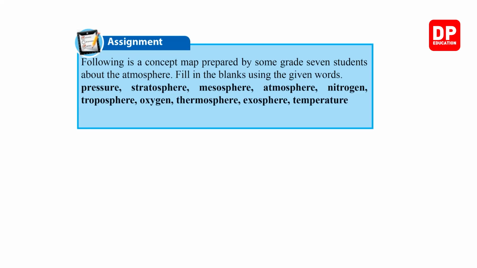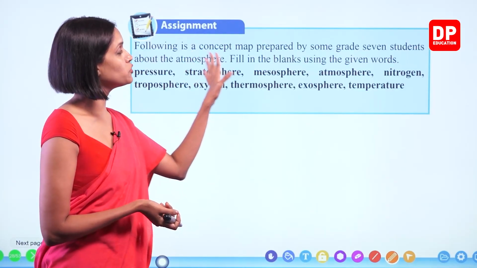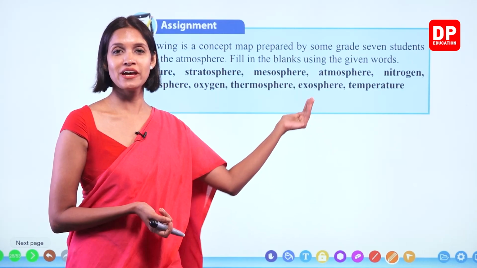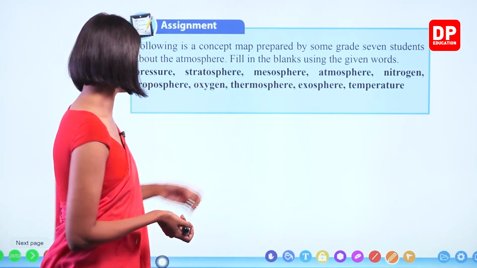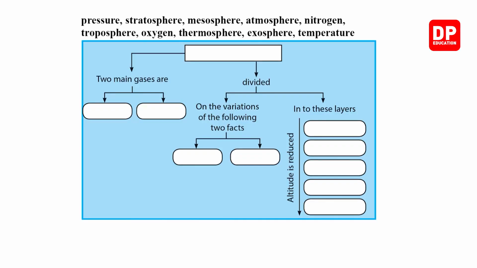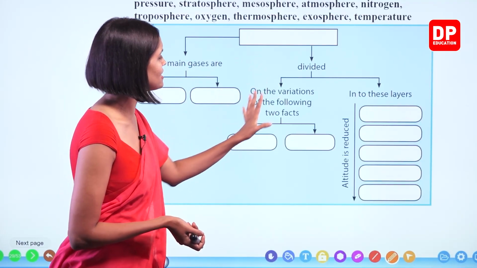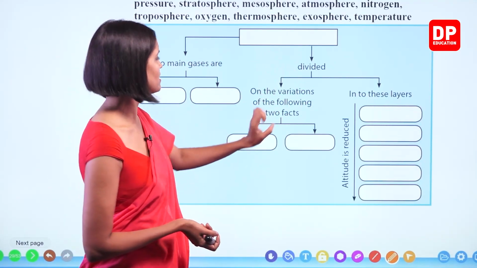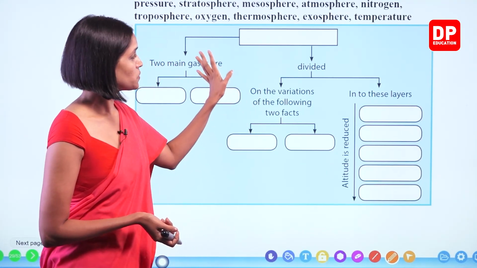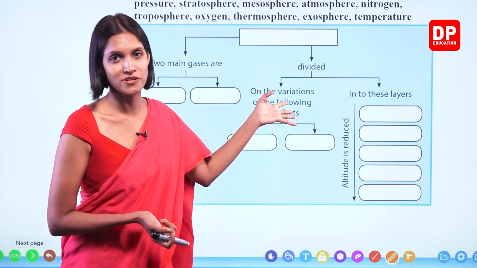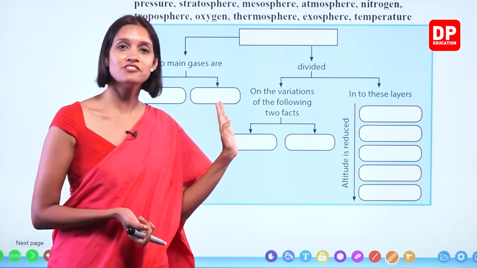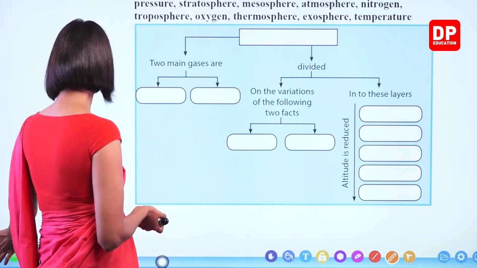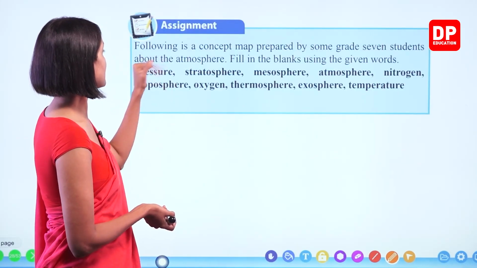So we have another assignment to do. Now, you all have to do this assignment before me. So when I explain, that is a concept map that you have to fill. You have to fill this concept map, and when I explain, check whether your answers are correct. This is actually what we learned here. Almost everything is given here. So this is a kind of short note. Okay. So check whether you can do this before me, and when I explain, try to understand this. Okay. Right. So what we have to do here, assignment.